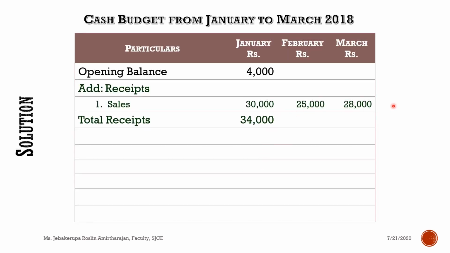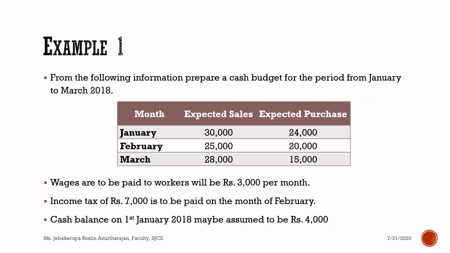As I told you, first you have to calculate the total receipt only for 1 month. So 30,000 plus 4,000 is 34,000. Next we have to make the entry for payment. So the one common payment entry is purchase. First we'll make the entry for purchase.